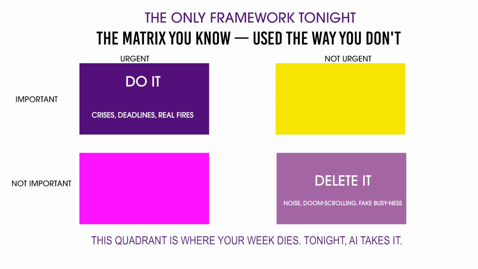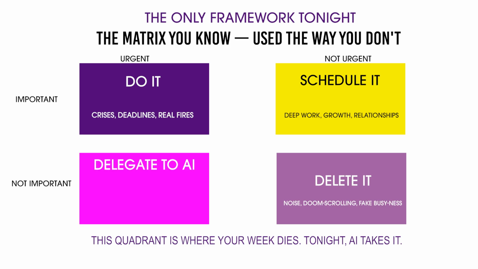And then the number 3rd quadrant is important and not urgent, which you can schedule, you can delay, you can hold it back. Why do you need to do everything today only? So you need to be present to that, which is your deep work, which is the growth, which is the relationships with the clients. That's a long-term process. So schedule it.